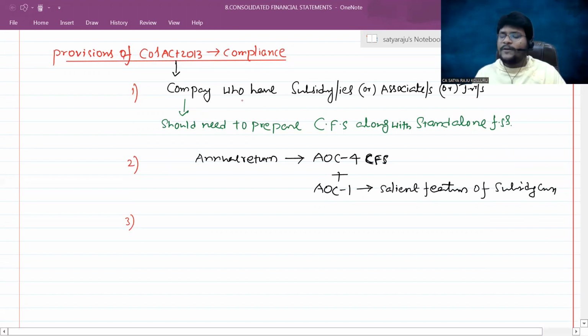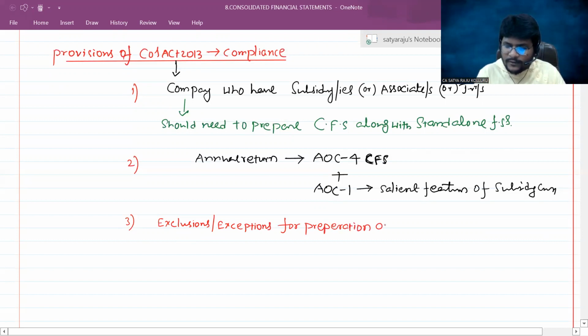Even though a company has a subsidiary or associate or joint venture, in certain circumstances there is no need to prepare the consolidated financial statements. That we can call exclusions or exceptions for preparation of CFS.